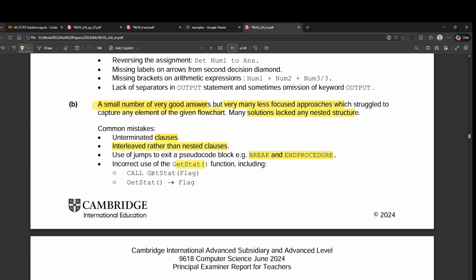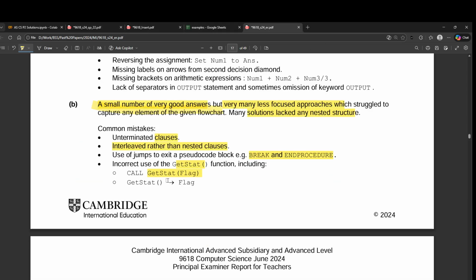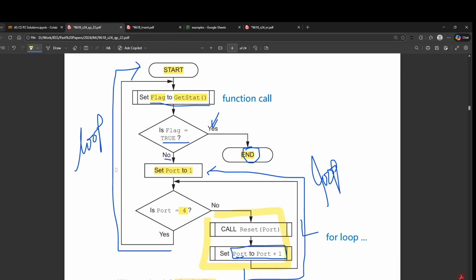Incorrect use of getStat function, including call getStat flag. Okay, why is that not going to work? Because you are assigning getStat to a variable, and when that happens, that means it's basically returning a value. And when a value is being returned, that means it's going to be a function. And then flag, this arrow is wrong, right? It's always going to be right to left. Otherwise, this will cost you marks. So please keep these mistakes in your mind.